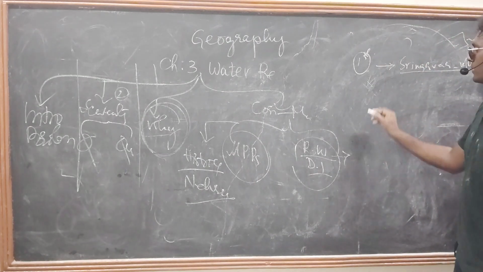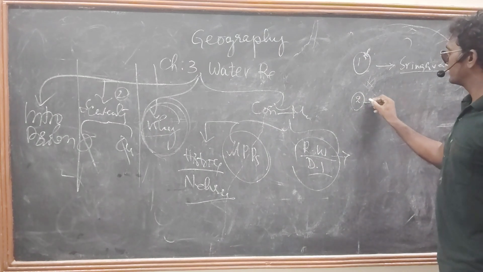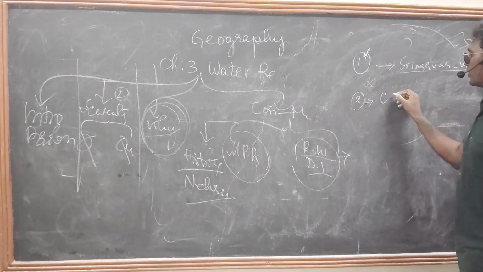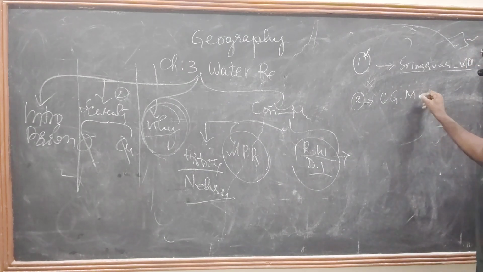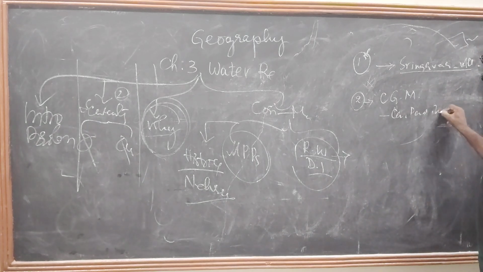And coming to the second point, what is it? You know, in Chandragupta Maurya's time, he constructed so many canals, ponds, and water tanks for domestic purposes and irrigation purposes.